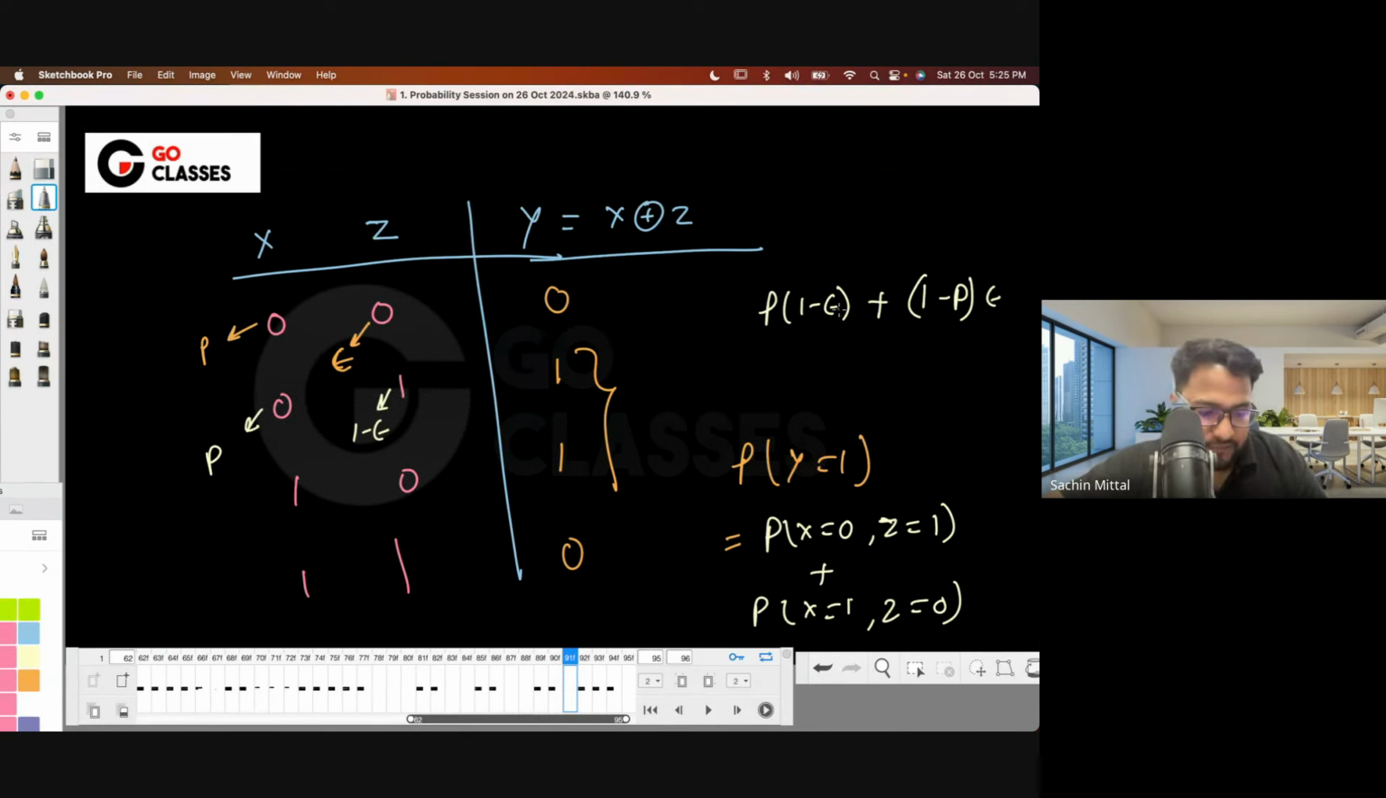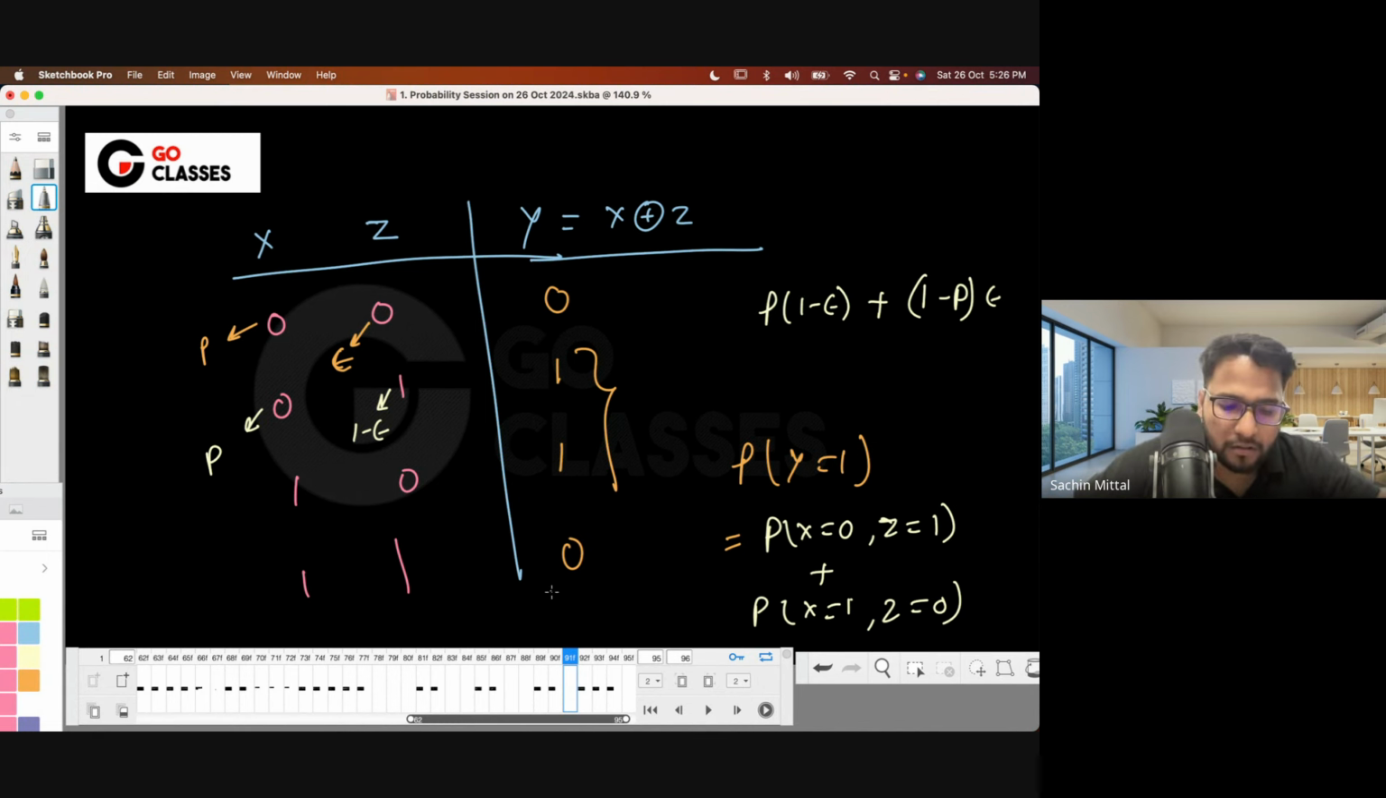Okay. Is this fine to everyone? So basically here what we are doing is finding the probability of a new random variable, which is dependent on two other random variables, right? Okay, let me know. Okay, great.